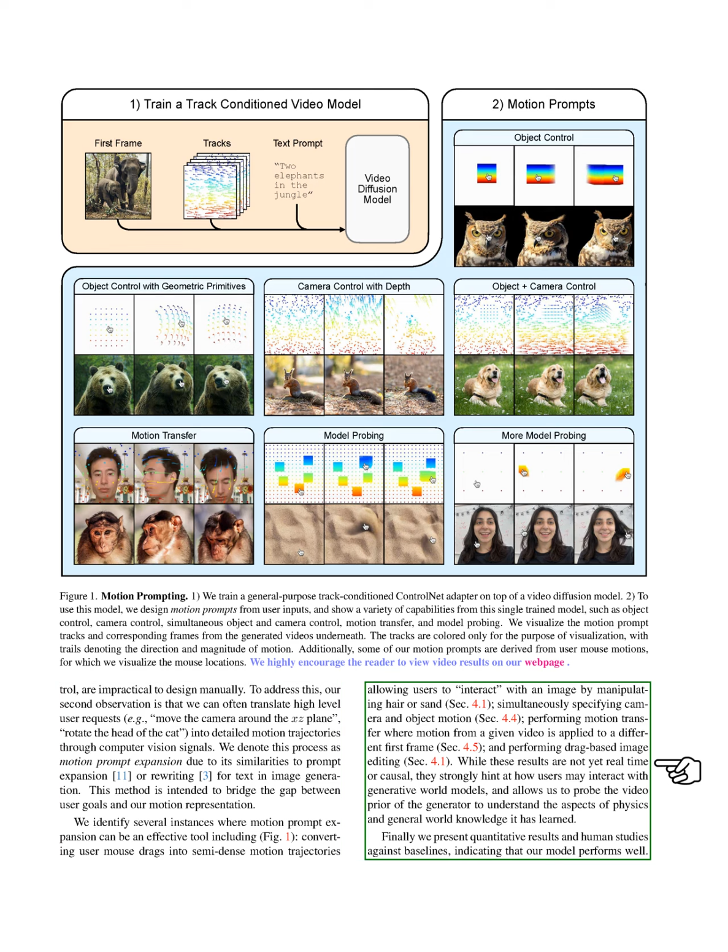We identify several scenarios where motion prompt expansion is effective, such as converting mouse drags into semi-dense motion trajectories, specifying both camera and object motion, transferring motion from one video to another, and enabling drag-based image editing. Although these methods are not yet real-time or causal, they suggest how users might interact with generative models and allow us to explore the generator's understanding of physics and world knowledge.